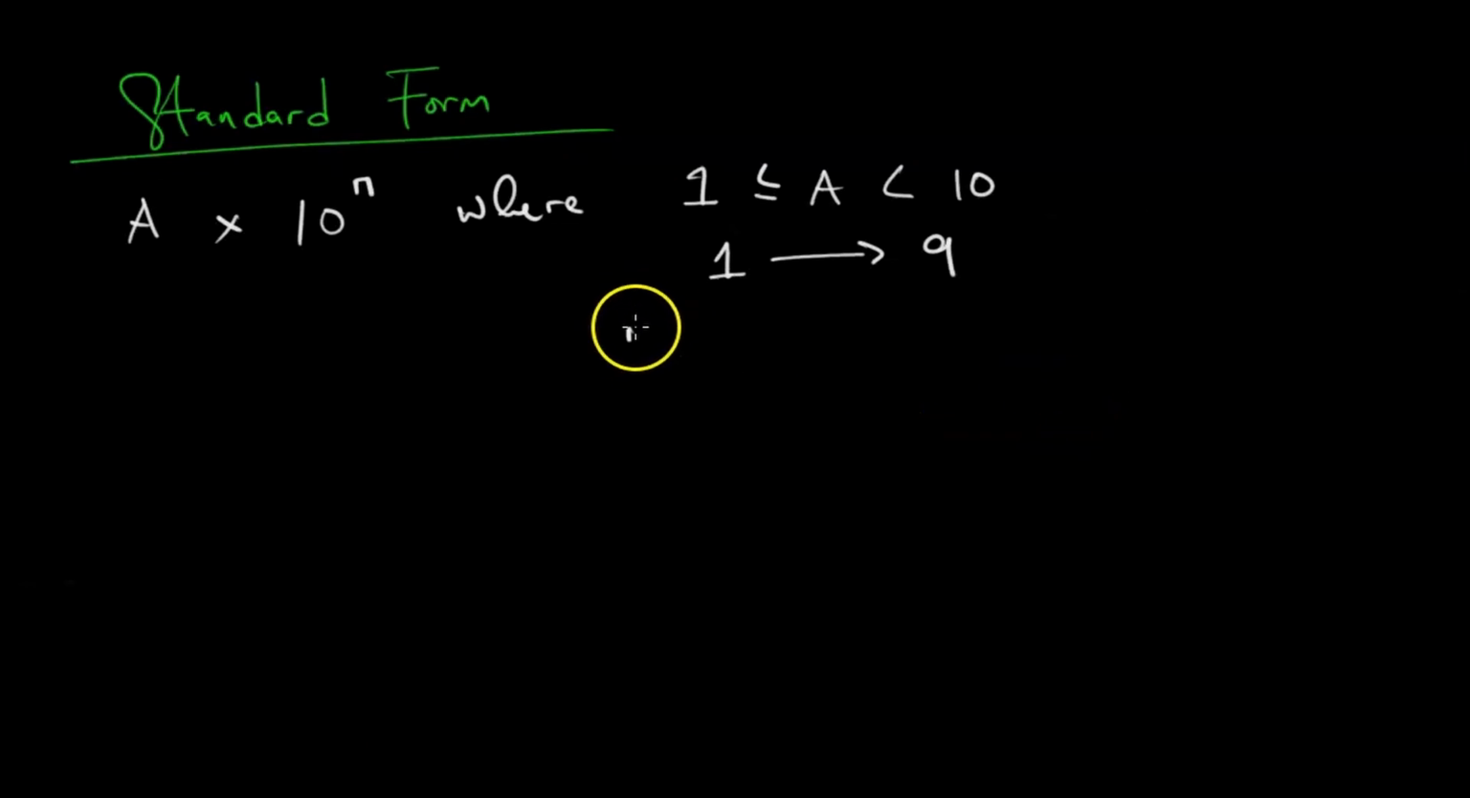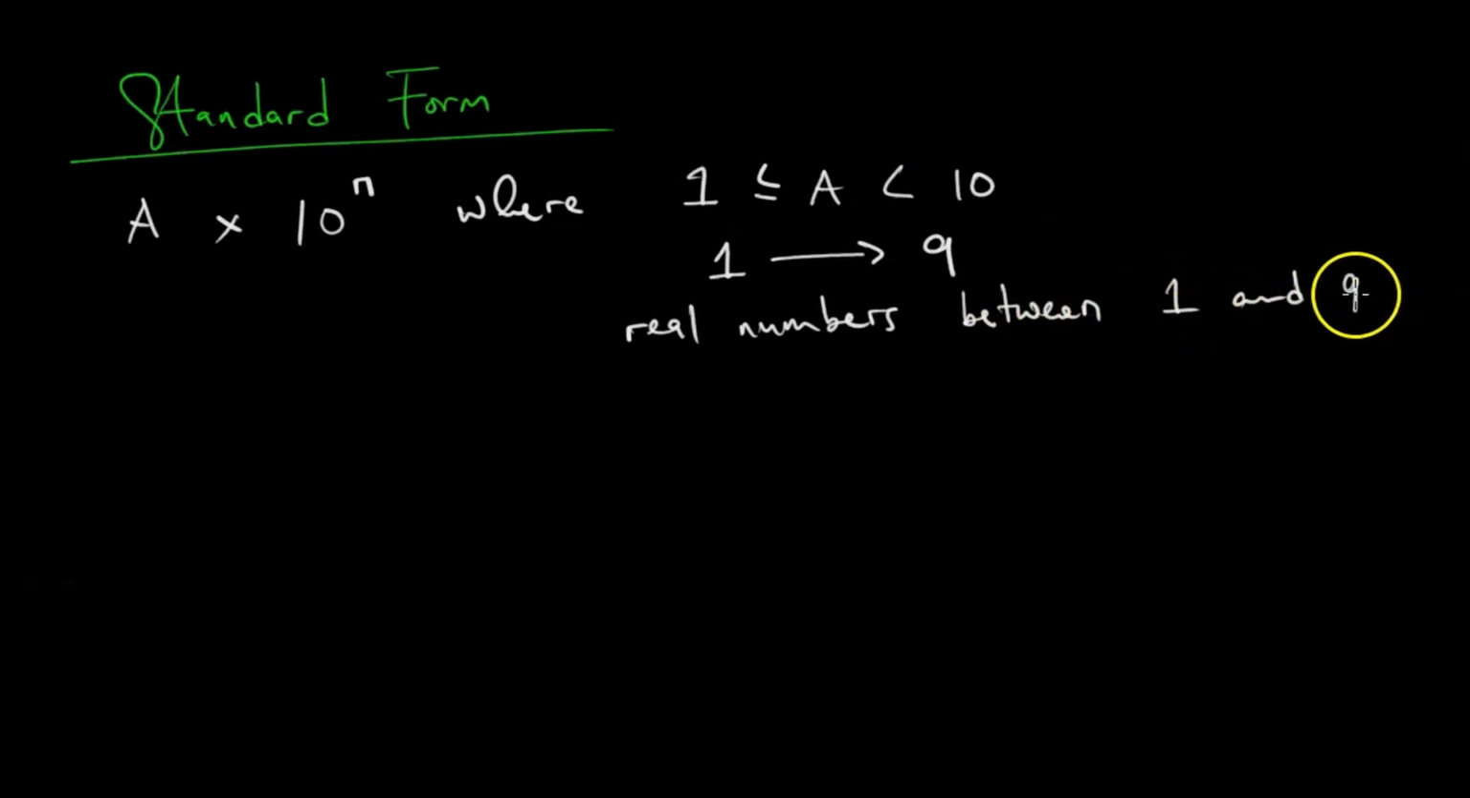And we can say it like that: real numbers between 1 and 9. But 9 is not our maximum. 9 can increase without reaching 10. That is why we say a should be less than 10 and a should be greater than or equal to 1. Then n should just be a whole number,